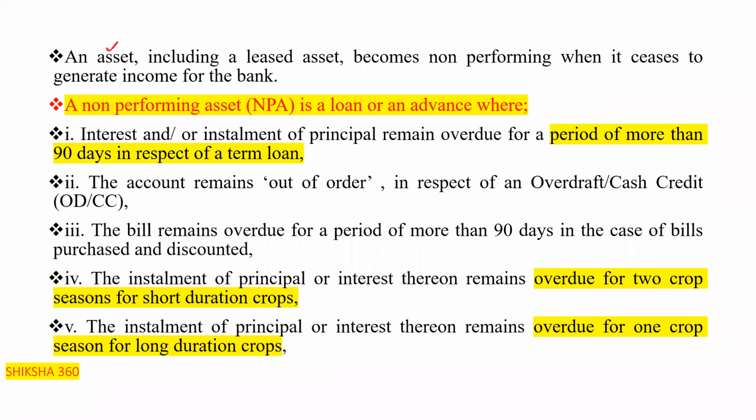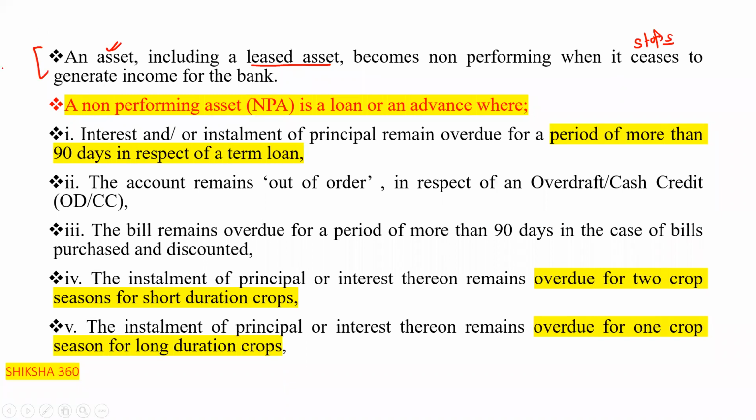So an asset, including a leased asset, becomes non-performing when it ceases. Ceases means when it stops to generate income for the bank.